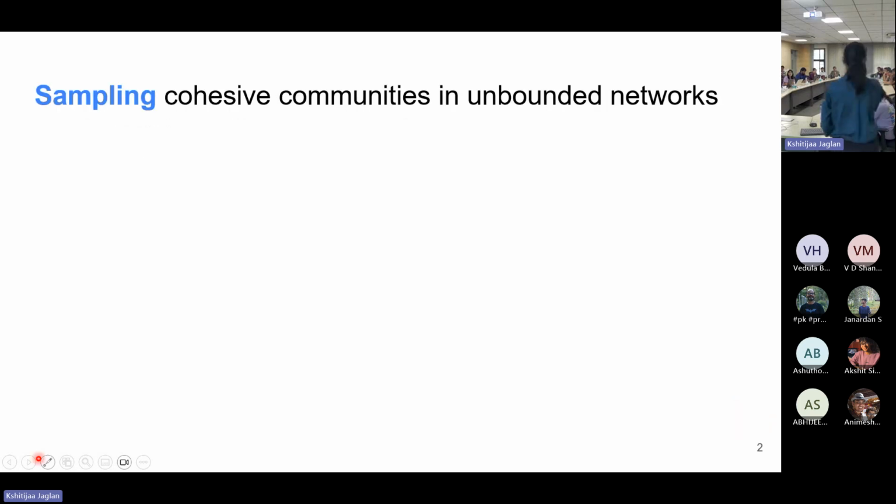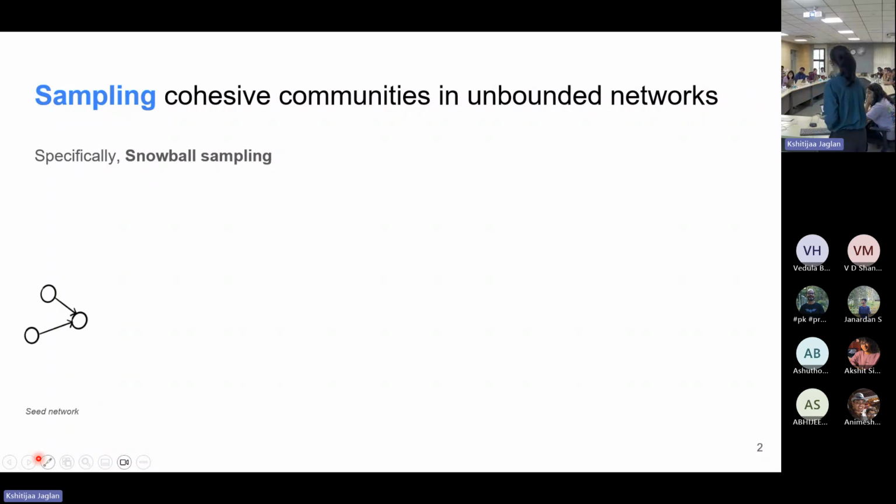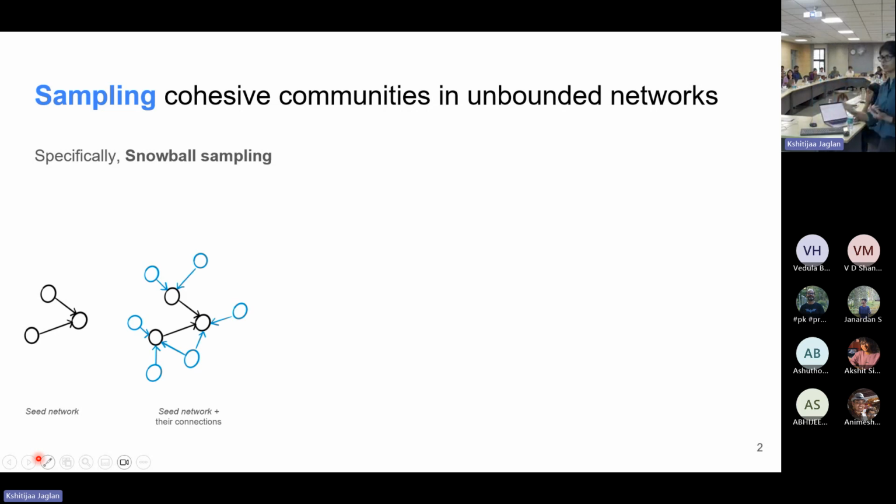First, I'll be explaining what sampling really means. More specifically, I'll be talking about snowball sampling, because that is the basis of my entire research being presented here. So let's say you have a bunch of nodes that you have information about. By information here, we mean the connections that exist between themselves and the connections they have from outside. Here, the connections between themselves are represented in black, and the connections that they are receiving from outside are shown in blue.